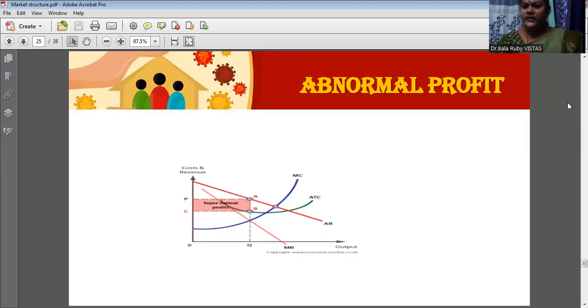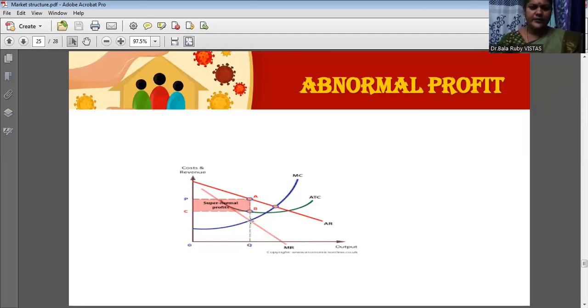Now, you identify the equilibrium point. What is the equilibrium condition? MC is equal to MR. So here this is the MC curve. This MC curve cuts this MR curve at this place. So this is the equilibrium point. You can see this cursor here. This is the equilibrium point.